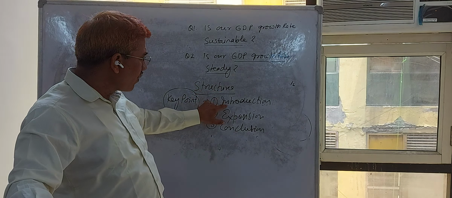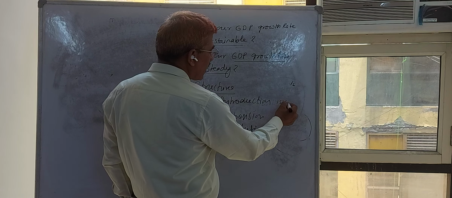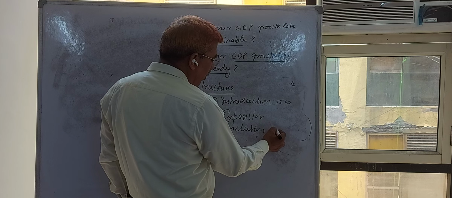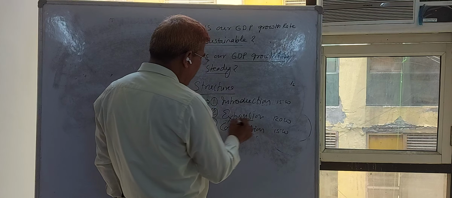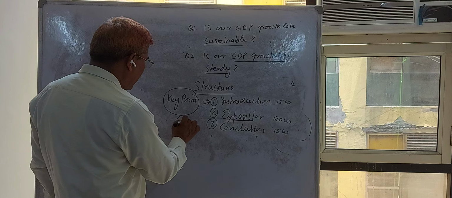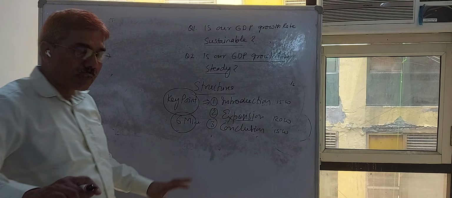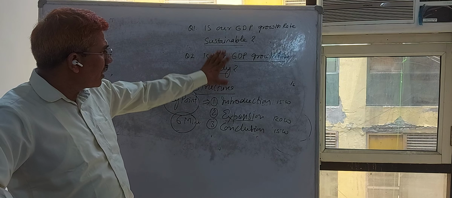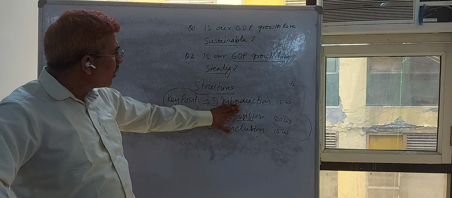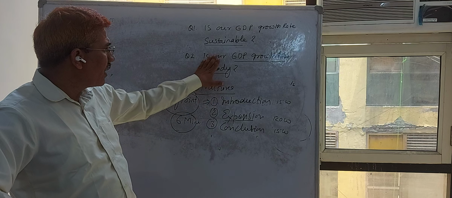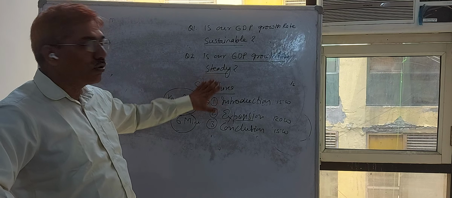Now you can write the introduction within 10% of the word limit, or 15 words. Similarly, the conclusion 15 words, and 120 words in your expansion, because you have to write this question in 6 minutes, not more than this. Now you are clear about the introduction. You will create it on the basis of the key point, and I have discussed the complete concept of key point in this and that question.